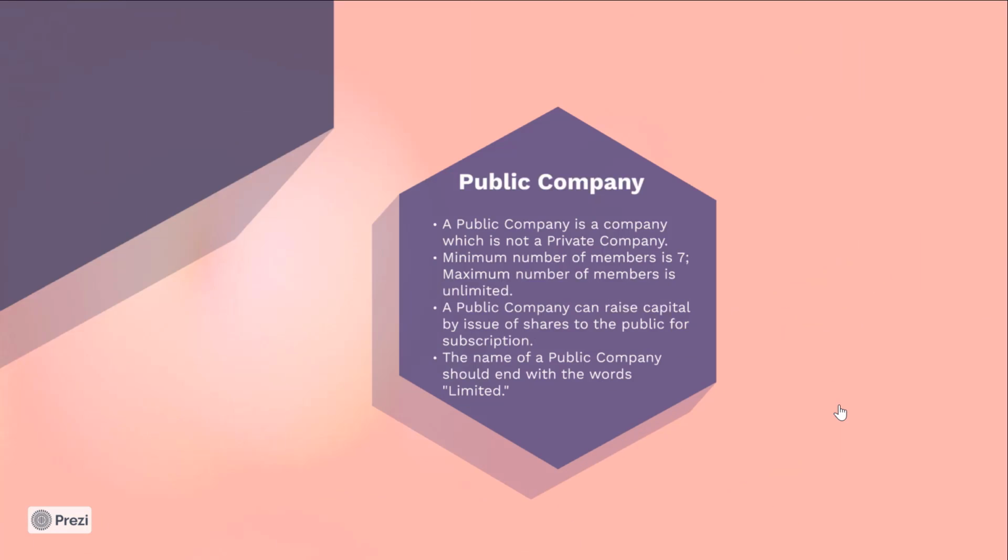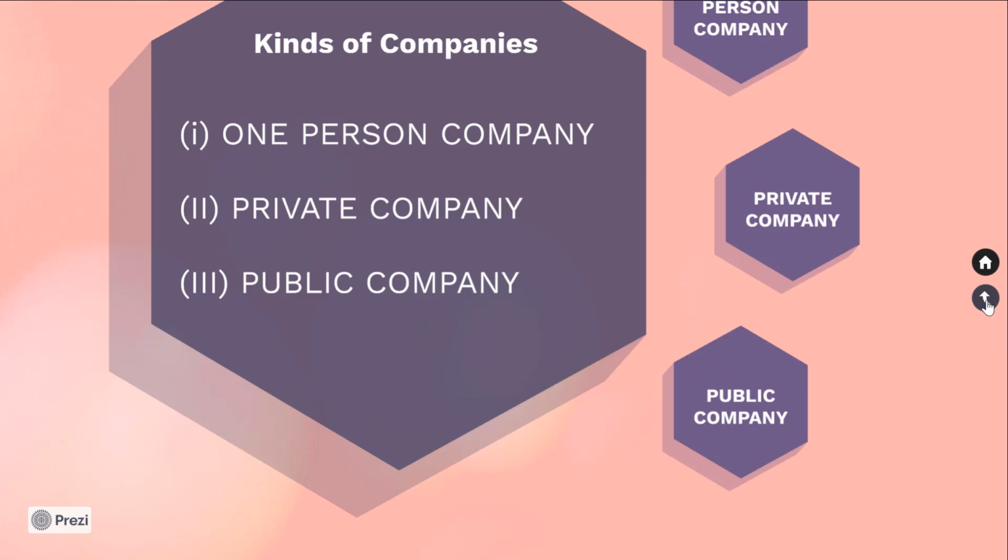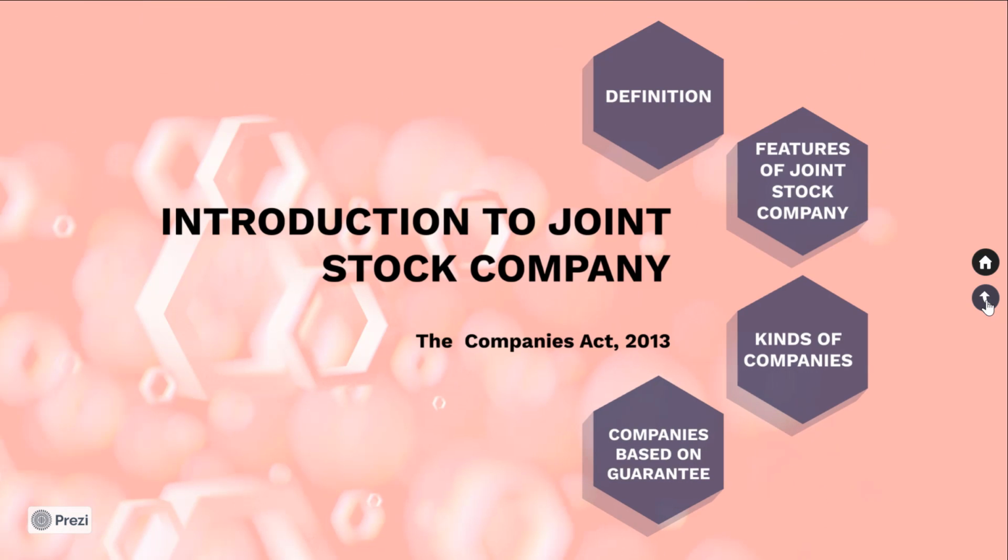And finally, let's go to public company. A public company is defined as a company which is not a private company. The minimum number of members is 7 and maximum is unlimited. A public company can raise capital by issue of shares to the public for subscription, and the name of a public company should end with the word limited. We saw the kinds of companies. It can be a one-person company, a private company, or a public company.